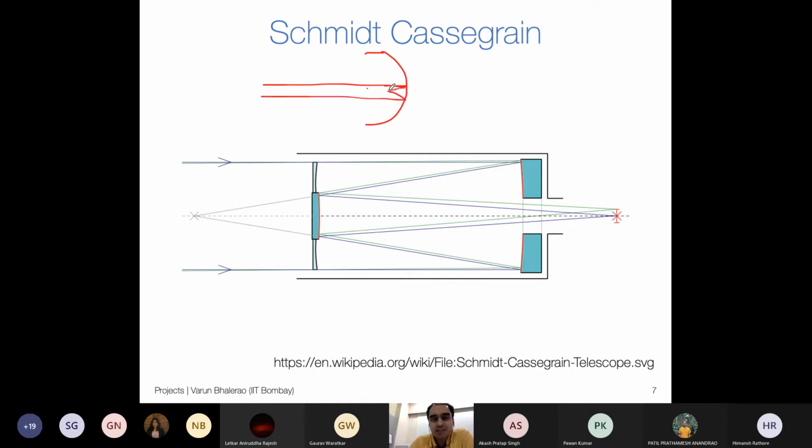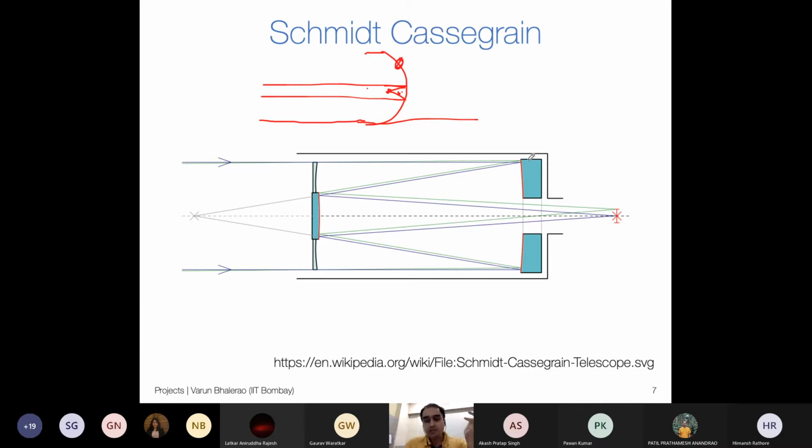So you would have these light rays getting into focus somewhere here. But now let me imagine a light ray that is much further away. Something that is coming here is clearly not going to get reflected here, right? At grazing incidence, this will actually try to go through. It might suffer a secondary reflection before it goes somewhere here. So as I go further and further out, my focus actually moves further and further back in. So the focus for the central part of the telescope is here. If I am looking at, say, this part of the telescope, the focus would be somewhere here and so on. So this is called spherical aberration.